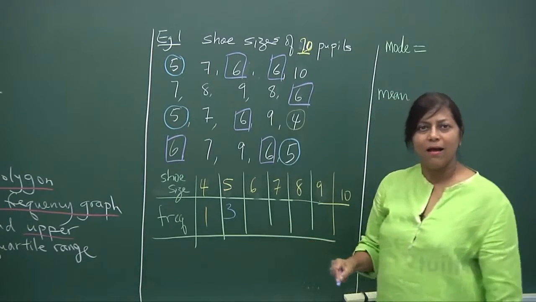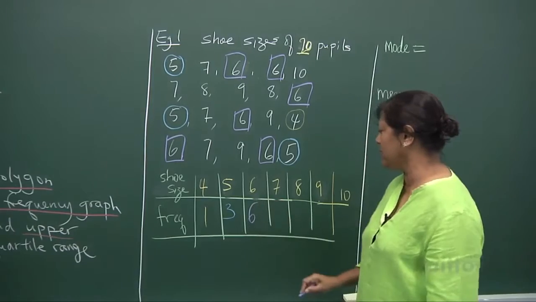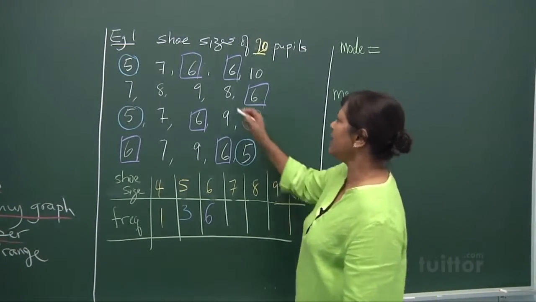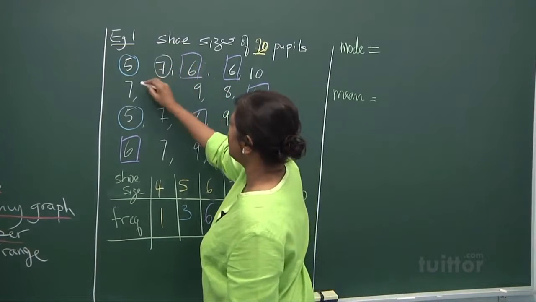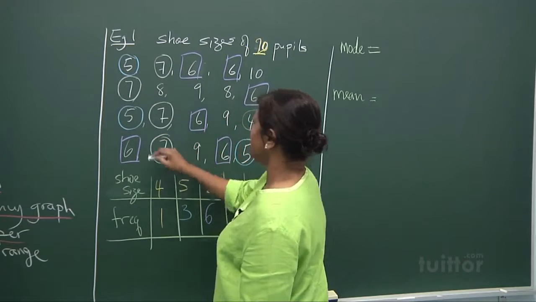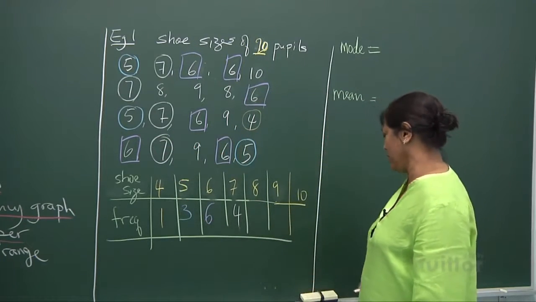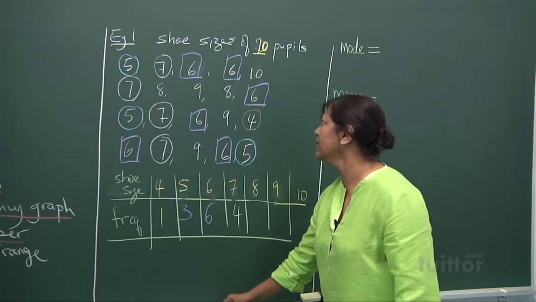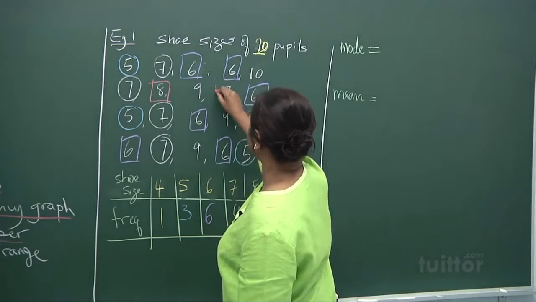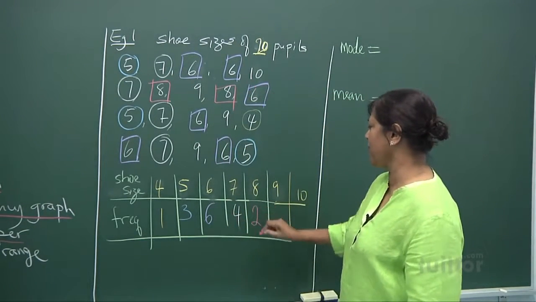So many with size 6, 6 people. Size 7, there are 4 of them. Size 8, 2 of them.